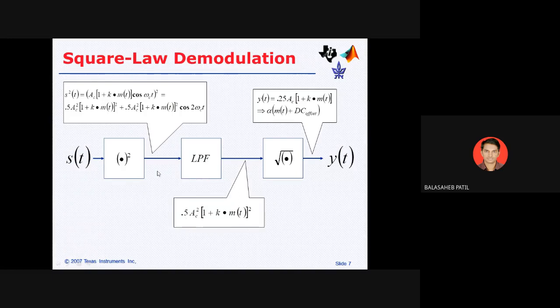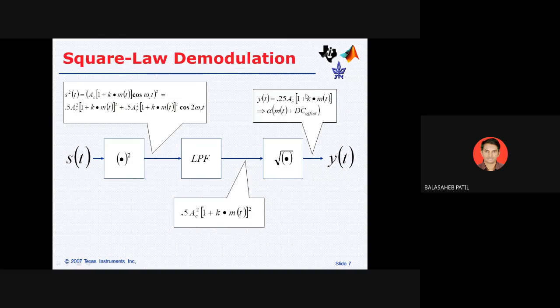Then we go for the root square demodulator, where the signal will be only m of t at the output side, right? So this will be some constant value, and m of t will be its original signal, which is mentioned here. Getting it?